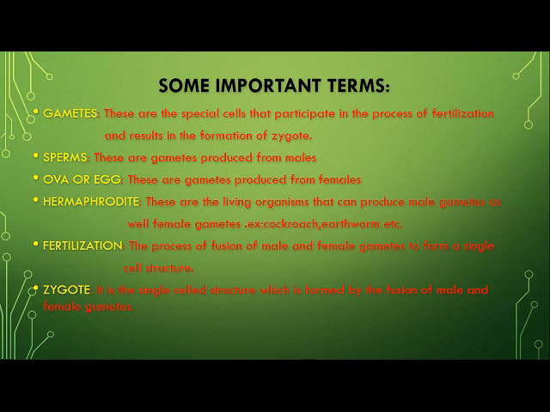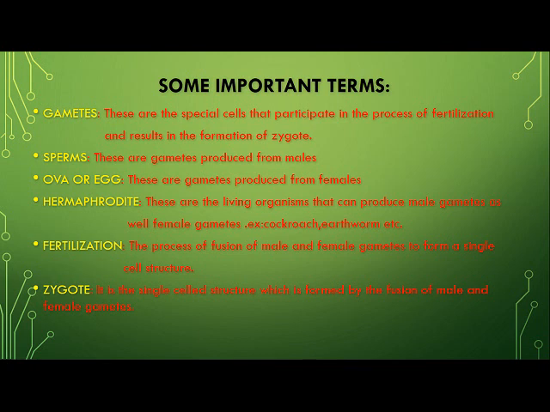Hermaphrodite. Now children, in nature, there are certain living organisms which have the capacity to produce male gametes as well as female gametes. So such living organisms are called hermaphrodites, right? Or they can also be called bisexual organisms.